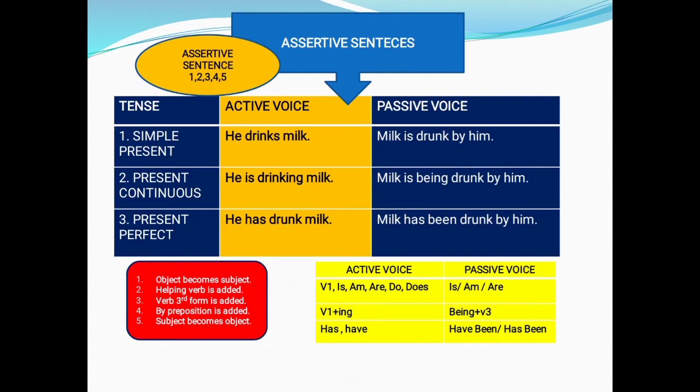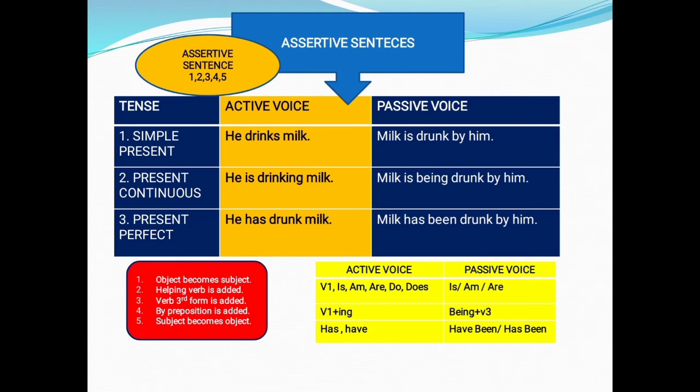In this video, we shall see how assertive sentences change from active voice to passive voice. In the next videos, we shall see the remaining sentences like negative, interrogative, yes or no questions, WH word questions, and who questions. Now let us see how assertive sentences change from active voice to passive voice.